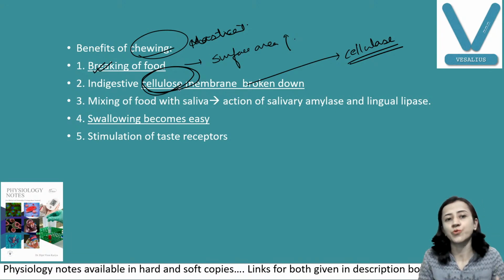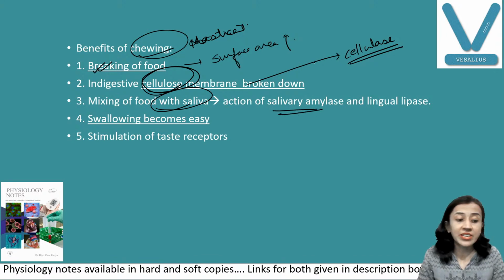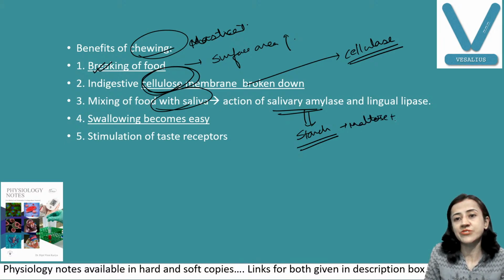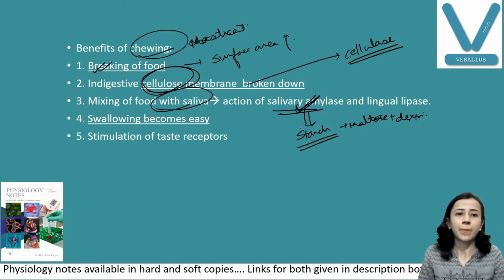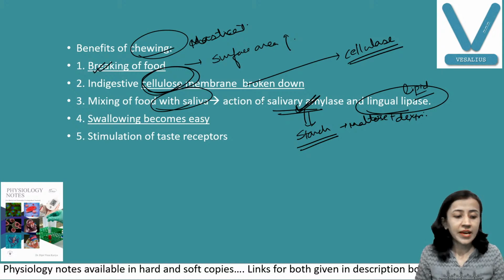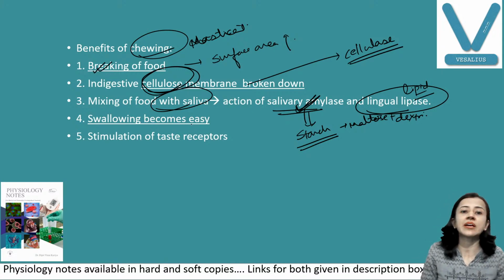First, food is broken down. Second, cellulose is removed. Third, saliva gets mixed. So what happens? Your salivary amylase is important for the digestion of starch. Starch is converted into maltose and dextrin. We will discuss that in detail. So this is also acted upon. Okay, and lingual lipase, that is also a lipid splitting enzyme that is secreted. Fine.